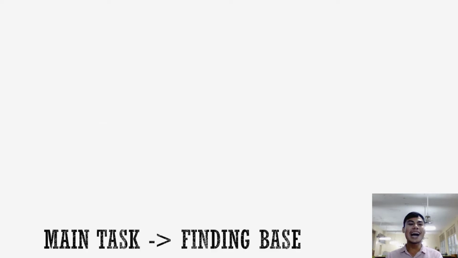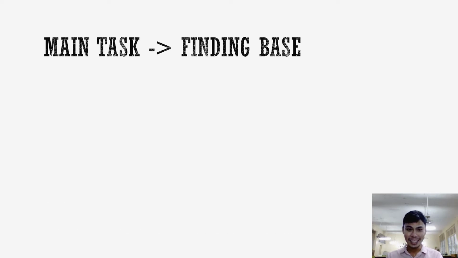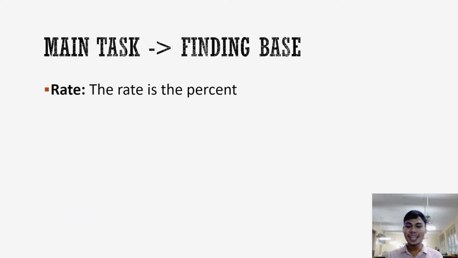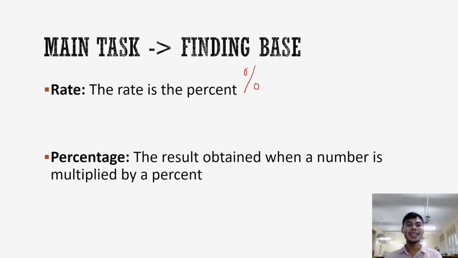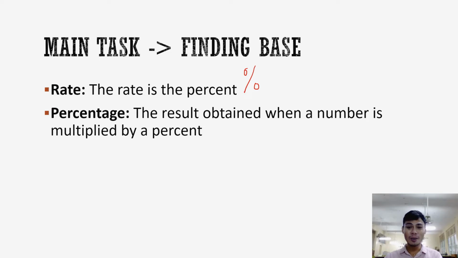Now, our main task is finding the base. Again, just to review, the rate is the percent. The percentage is the result when a number, say 100, is multiplied by the percent, such as 20%. So, 100 times 0.2, it's 20. I have a video on that, so please watch the video.